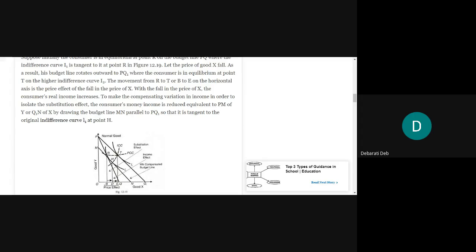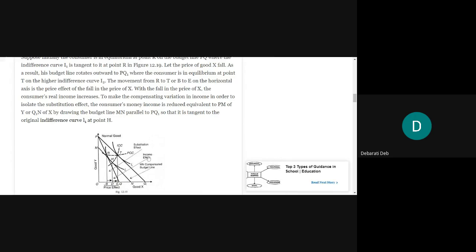Now let the price of good X fall. Let us assume that the price of good X is falling. As a result, what will happen? Normally, his budget line rotates outward to PQ1, because when the price of good X is falling, it means that he will have more money in his hand. The consumer will have more money in his hand to spend. That means if good X price is falling, the consumer's budget line will increase. He will have a little more budget to spend, right?